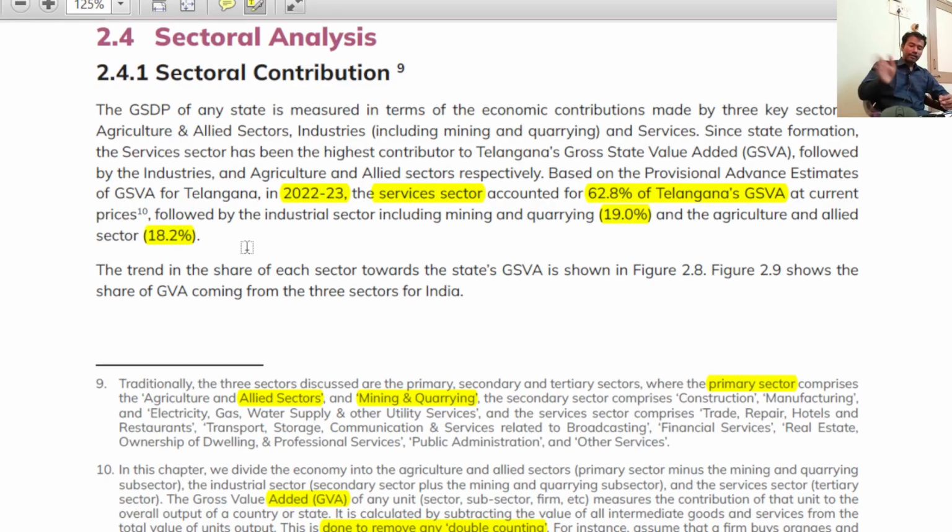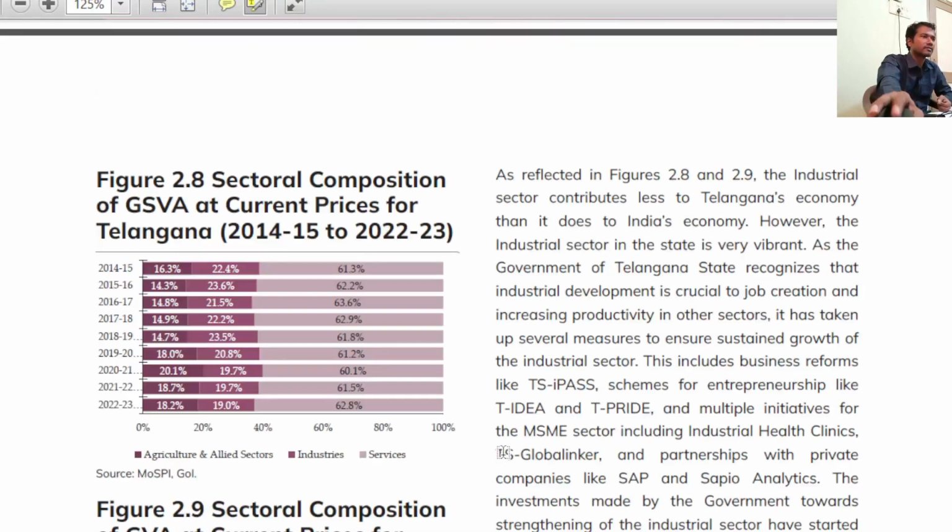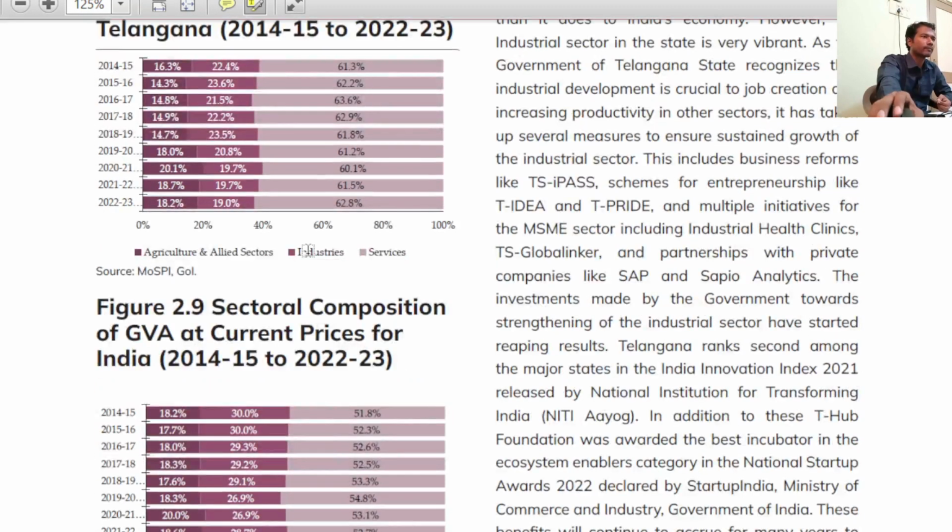Now let us compare Telangana's sectors with India's sectors, right? This is also important, so it can also be asked. Anyway, we will wind up in just 2 or 3 minutes. The first chapter is a big chapter and quite important for the exam. Many questions can be asked. So please listen, sir.